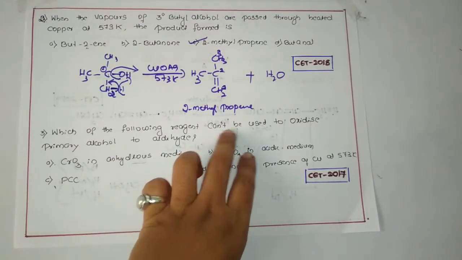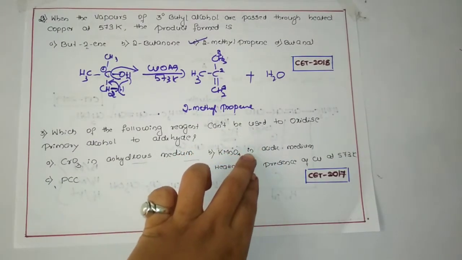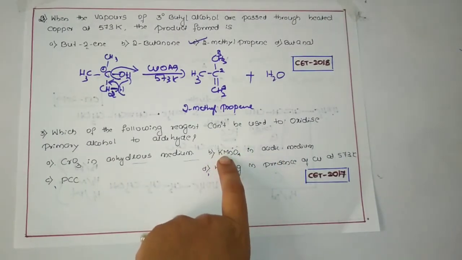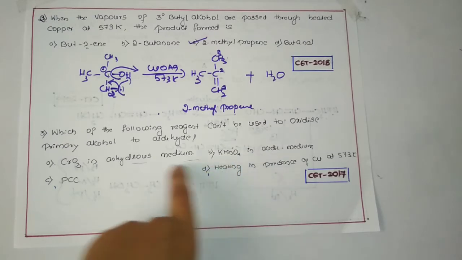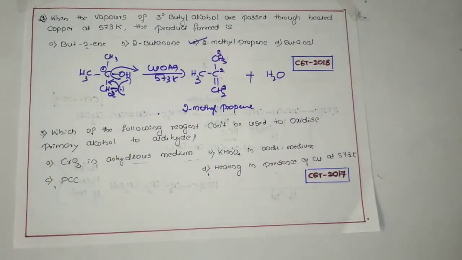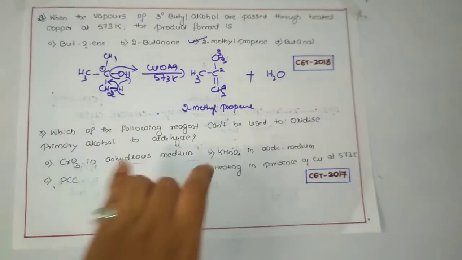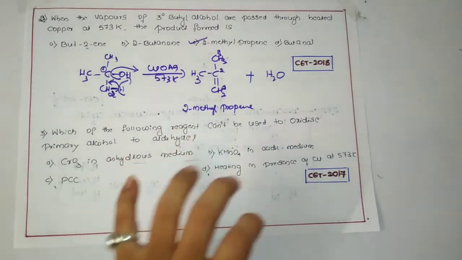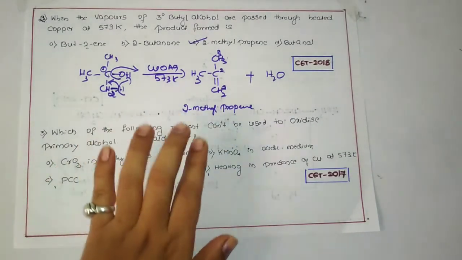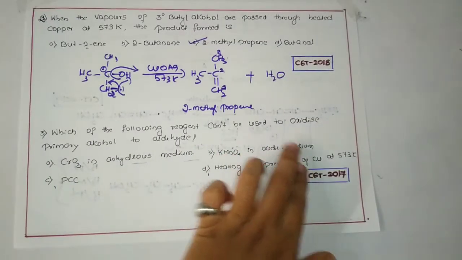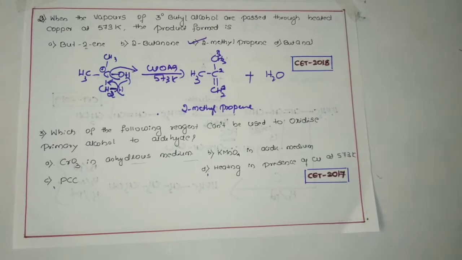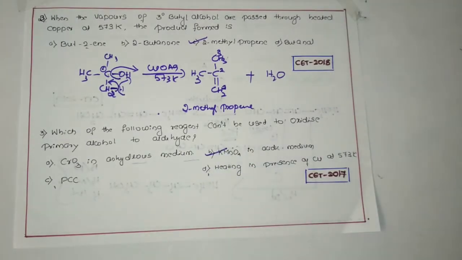So the reagent which can't be used is potassium permanganate in acidic medium. It's because this potassium permanganate is a strong oxidizing agent which directly converts the alcohol into a carboxylic group, like I have mentioned in the mind map. So this is one reagent we can't use to oxidize primary alcohol to an aldehyde, because it directly converts the alcohol into a carboxylic acid. So option B is the correct option according to the mind map.